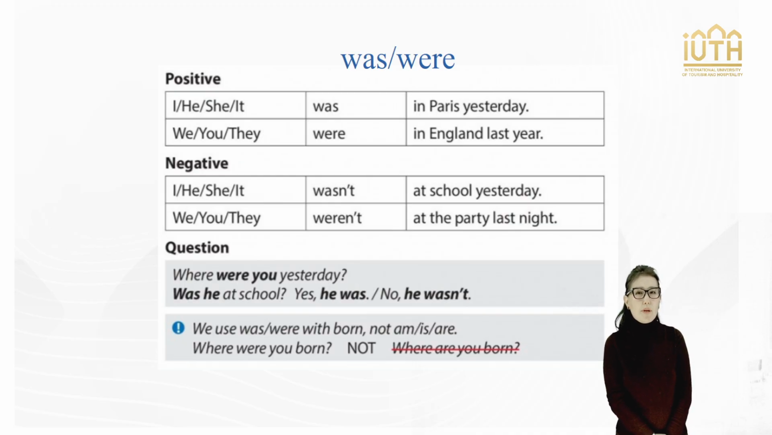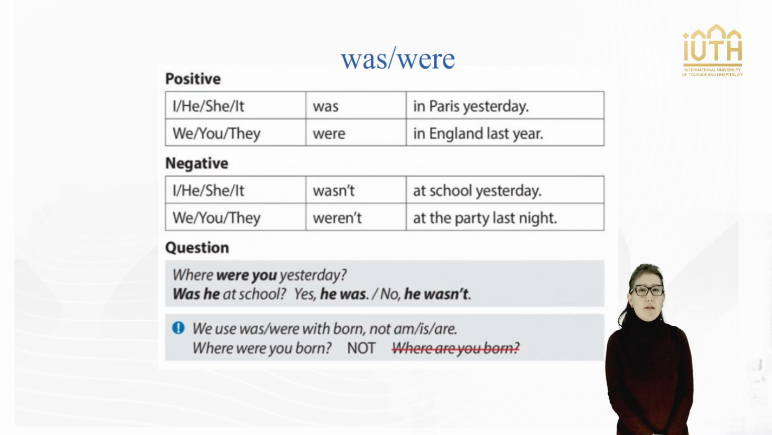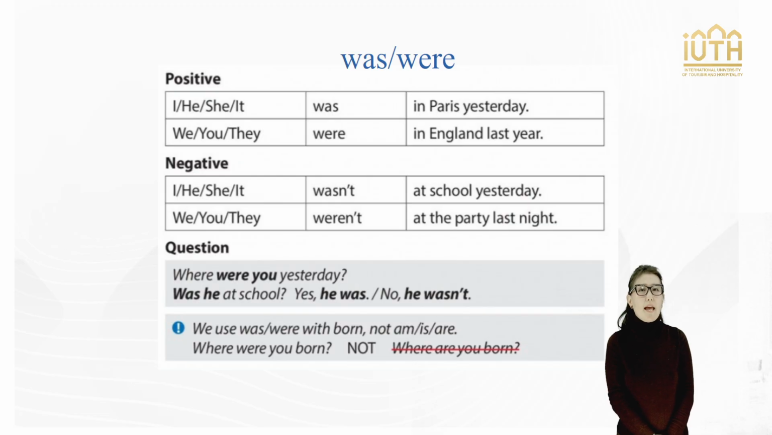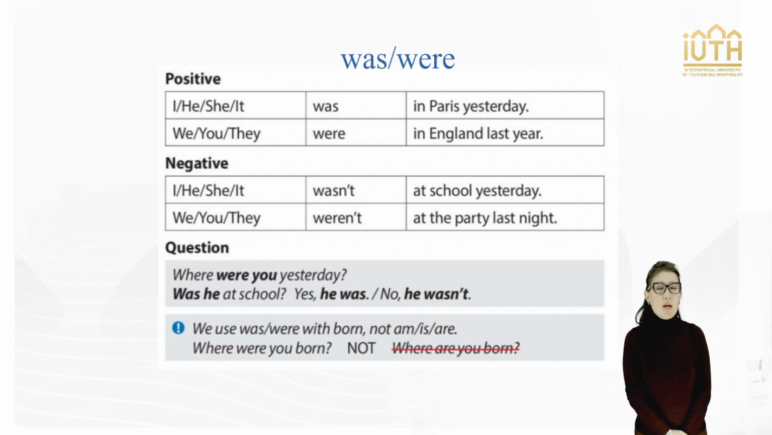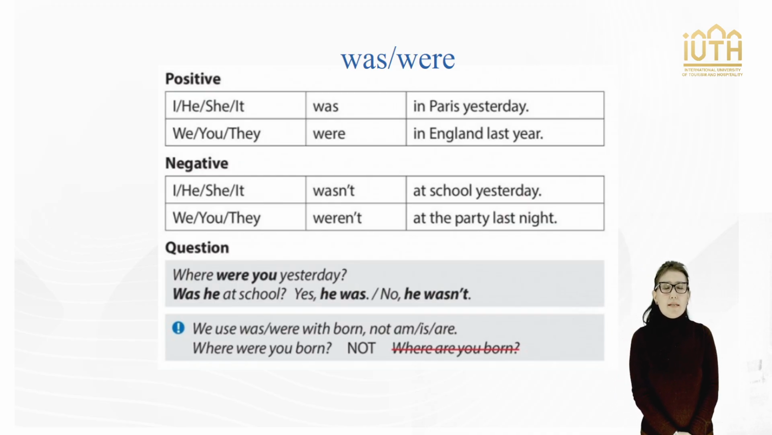She was happy. Were is used with a plural subject and with the pronouns you, we, they in both singular and plural contexts. Example, they were friends. You were late. We were excited. To make a negative sentence, add not after was and were. For example, he was not or wasn't ready for the exam. We weren't at the party.